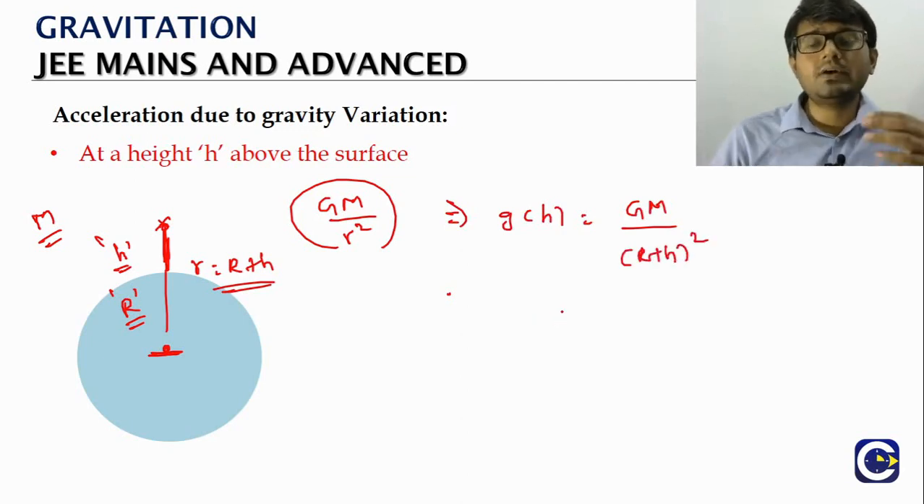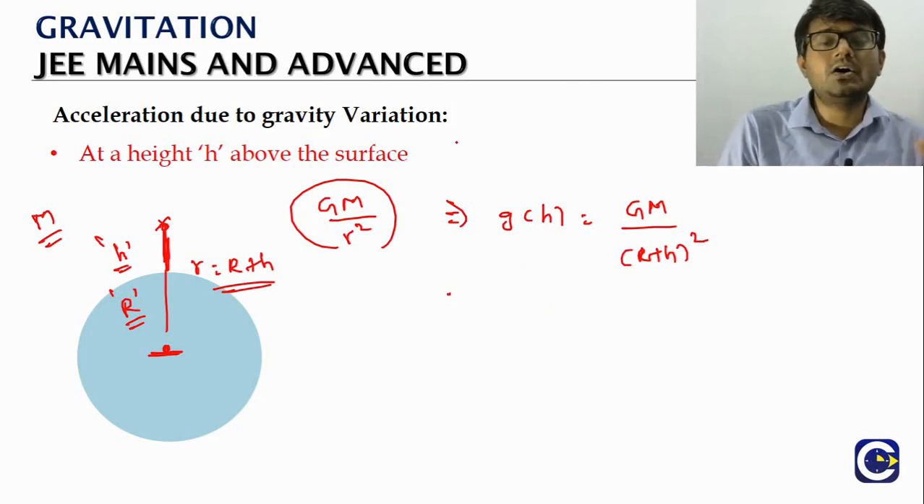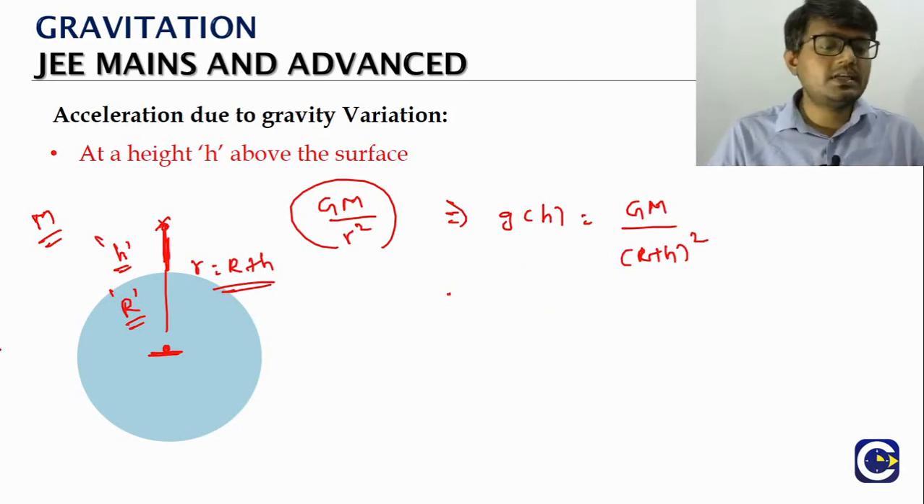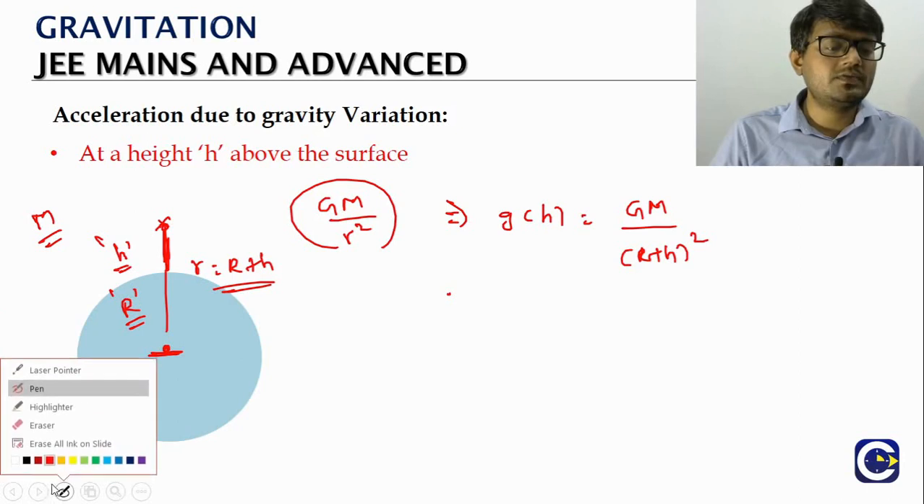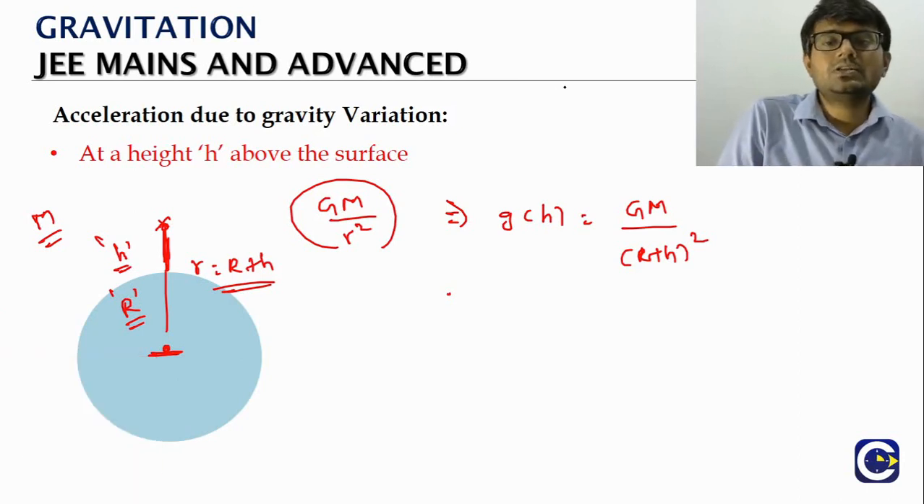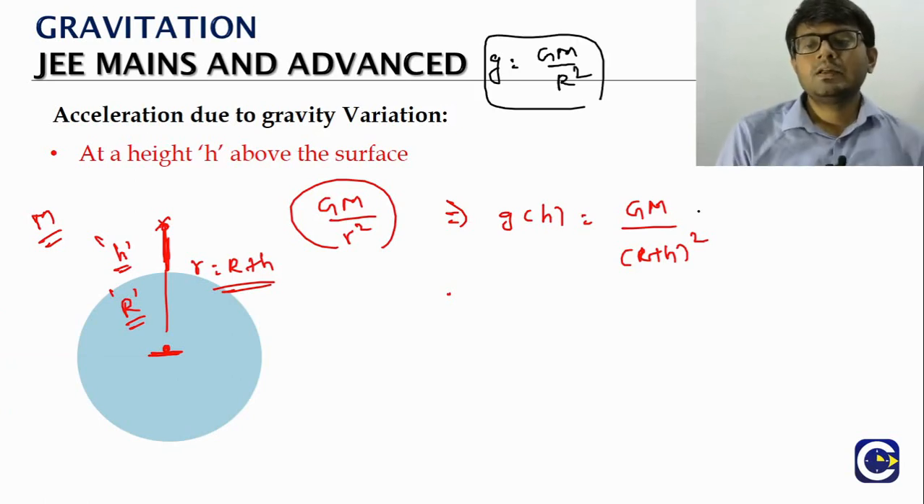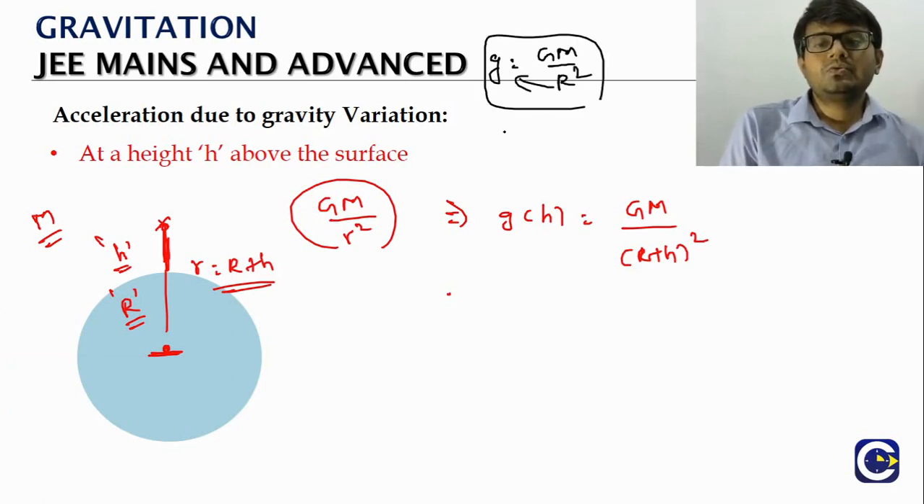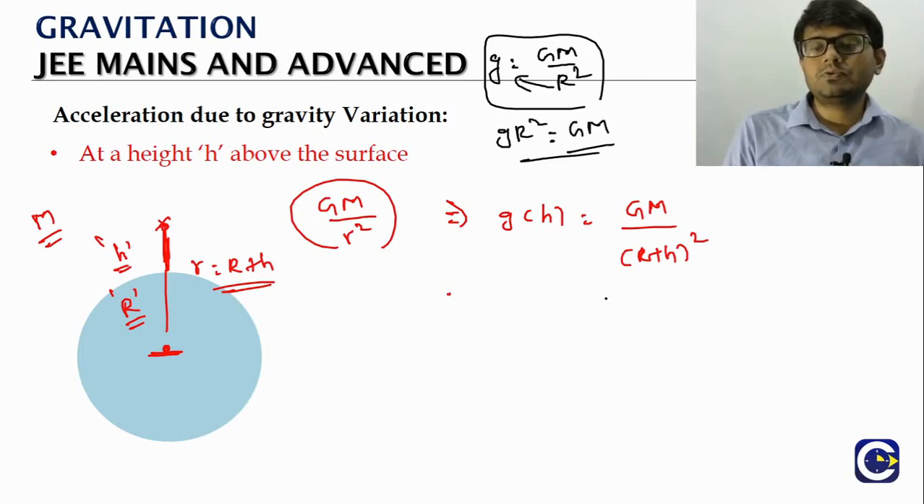Now we can try to express this in terms of g on the surface of the earth. So what is the value of g on the surface of the earth? We will just write it here. g on the surface of the earth is equal to capital GM by R square. So from here, small g into R square is equal to what? Capital GM. So we'll just substitute it here. So g at a height h is equal to what? g R square by (R plus h) the whole square.